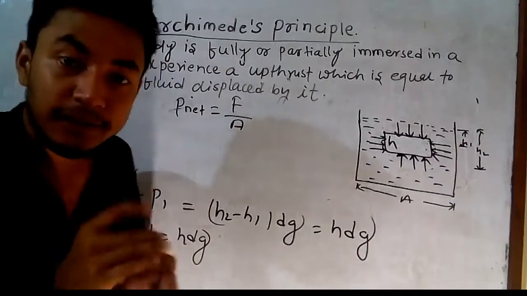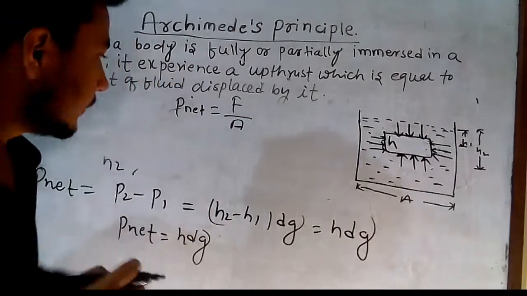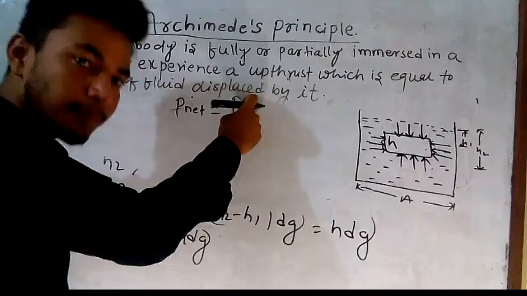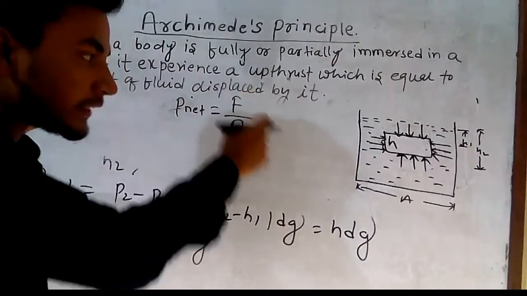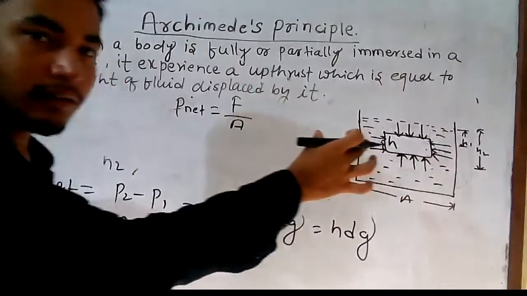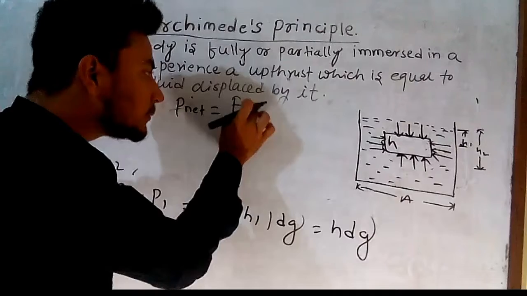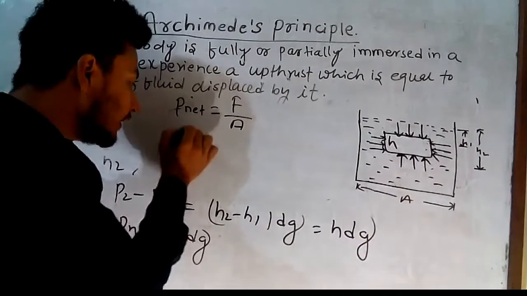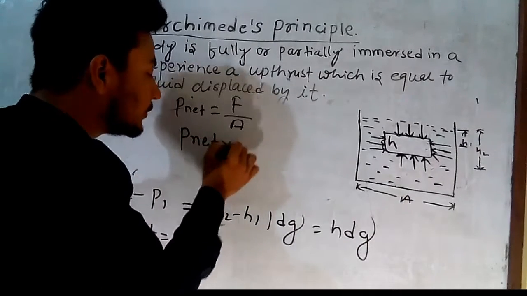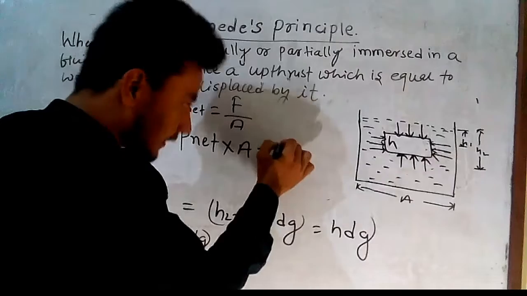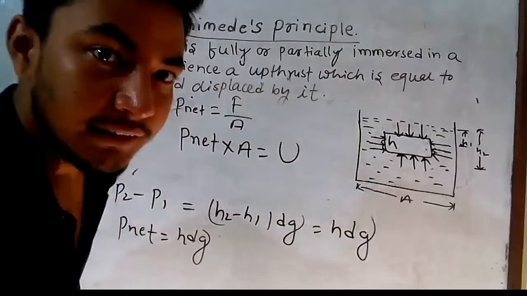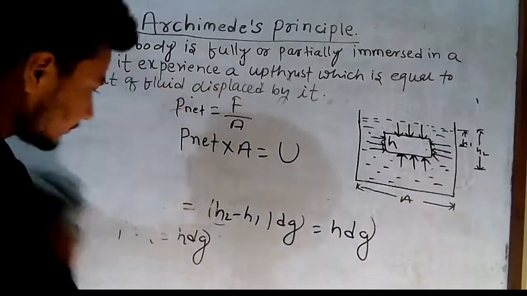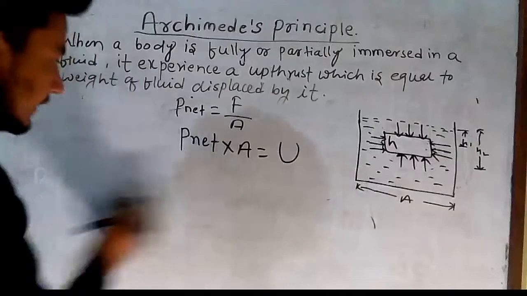So upthrust means a type of force, and here the force is upthrust because this force acts in the upward direction. So P net into area equals upthrust, and upthrust is represented by U.